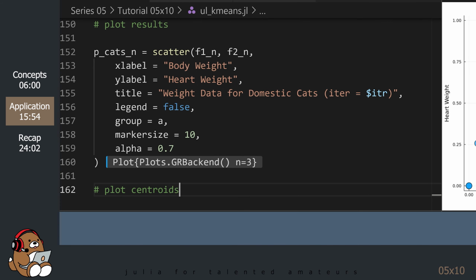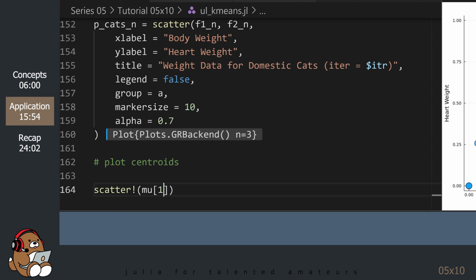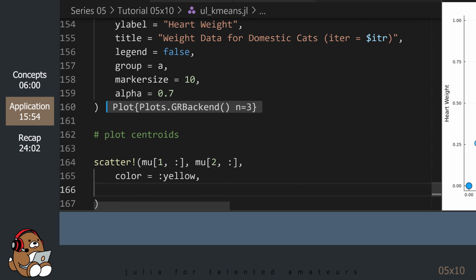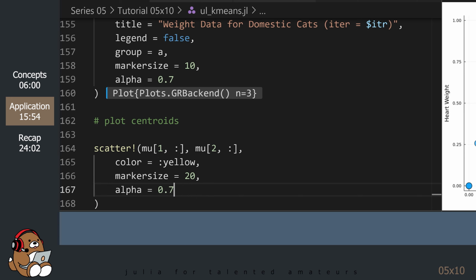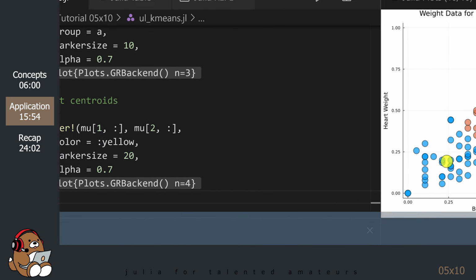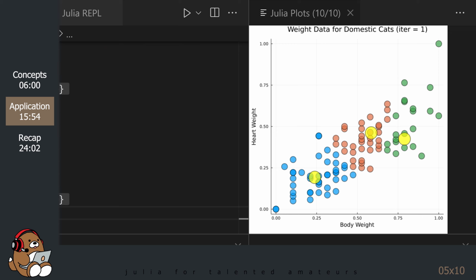Let's take a look at the centroid locations. So that's interesting as well. Bear in mind, this is how the results look after only one iteration. This isn't necessarily how the clusters and centroids will look after the model has converged on an optimal solution.